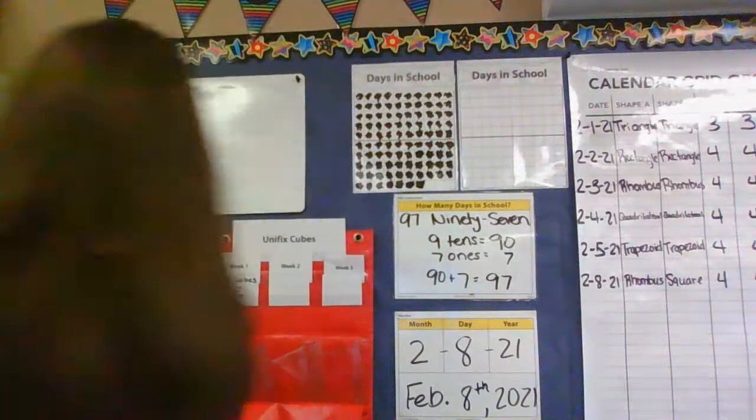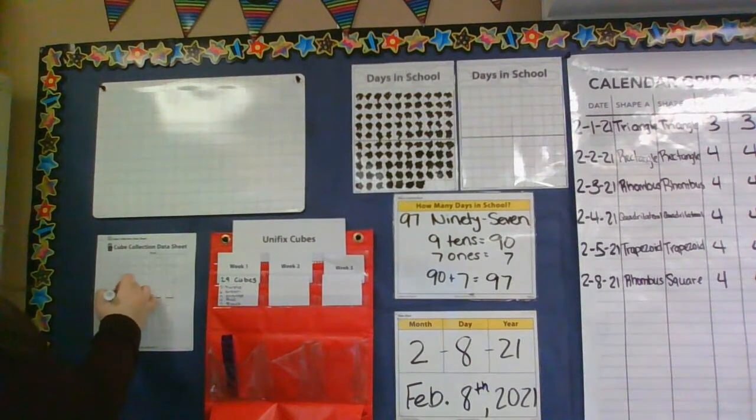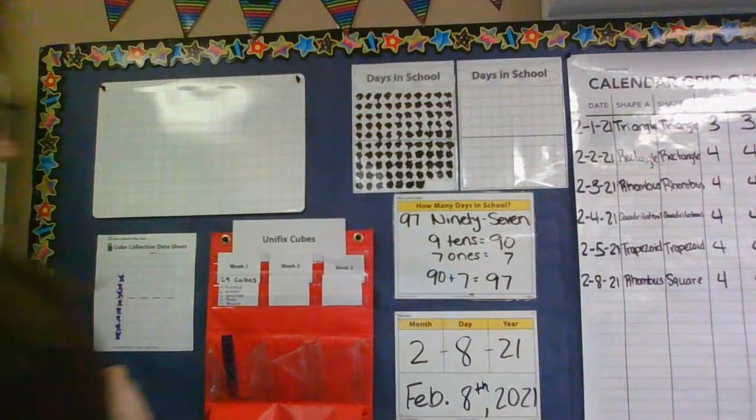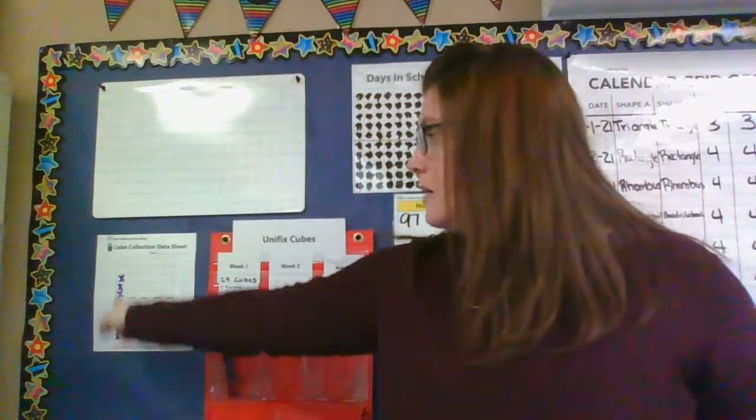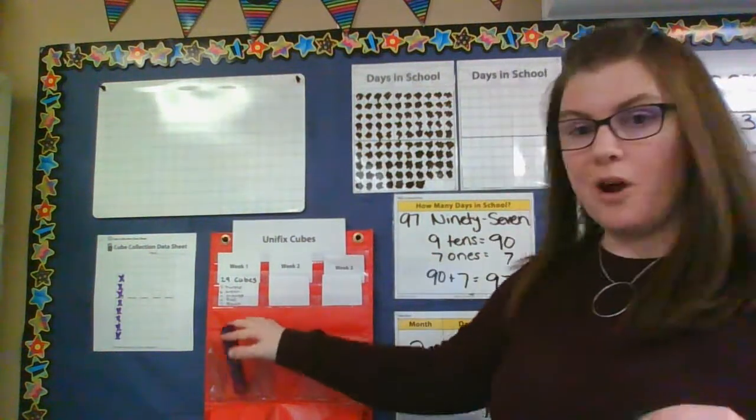Last thing we need to do is mark our collection sheet. Can you count with me? 1, 2, 3, 4, 5, 6, 7, 8. Good. There are 8 purple cubes for Monday. We've marked it on our collection sheet. We are going to keep collecting during the week and see what else we can add to our bundle.